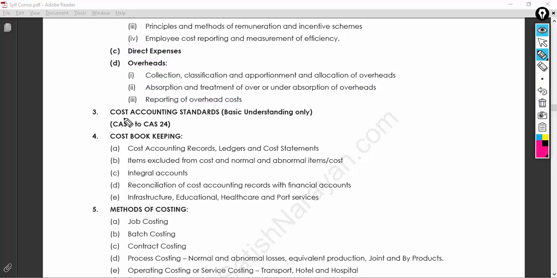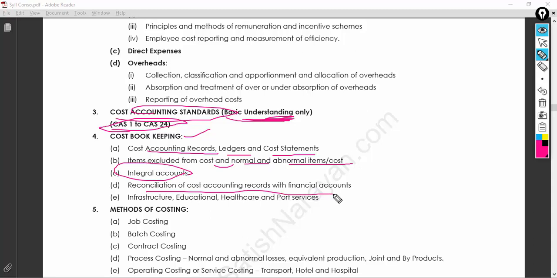In a similar way, you should be knowing the cost accounting standards. Remember, they're testing you at the basic level from cost accounting standard 1 to 24. Yeah, so cost accounting bookkeeping, which is kind of the bookkeeping you do in financial accounting, should be recording the cost accounting ledgers, cost statement, then normal and abnormal items, how to exclude those items. So integral costing should be understood. Reconciliation of costing with, remember, financial accounting, that also should be understood.